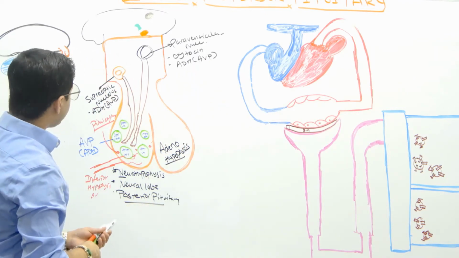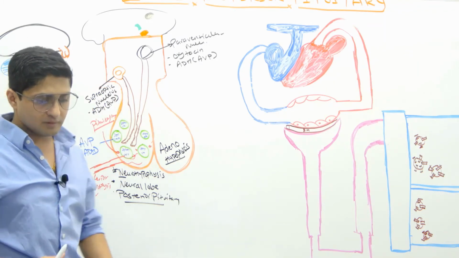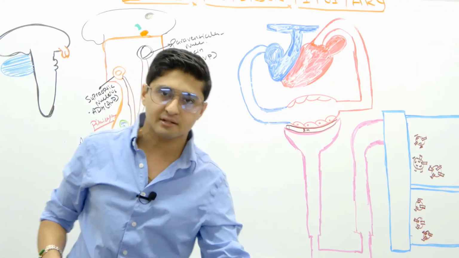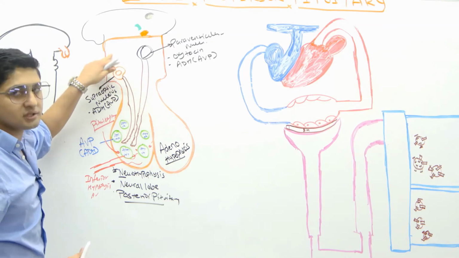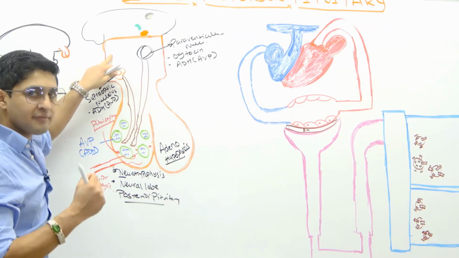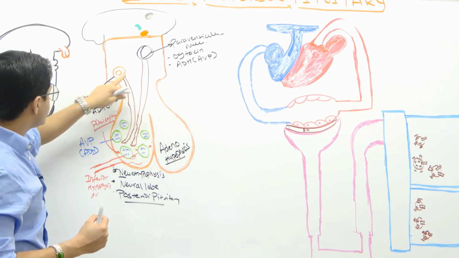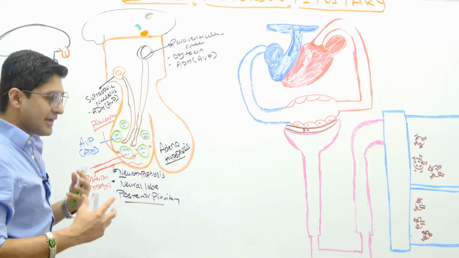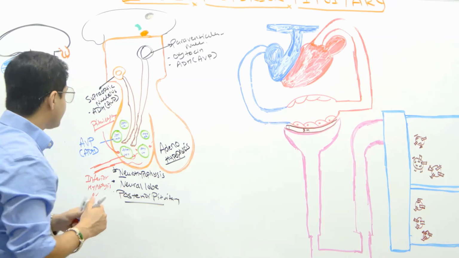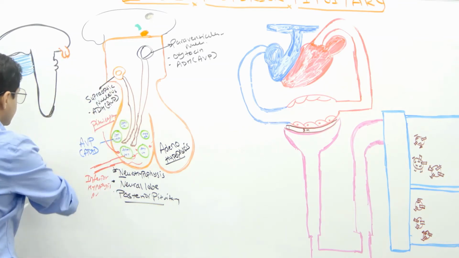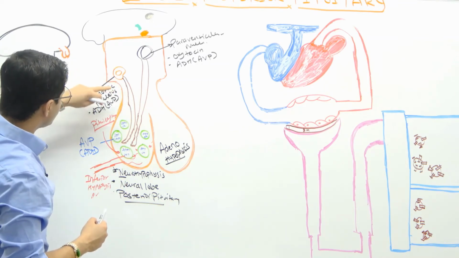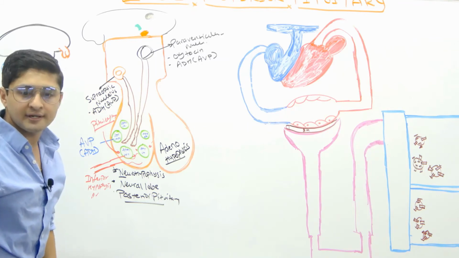Now, the way it works is that, because these are nuclei, right? Or we also call them the cell body, because they have a specific gene that is important for synthesizing these different types of hormones, okay? So this supraoptic nucleus, at chromosome number 20, has a specific gene to synthesize your arginine vasopressin, okay? That's very important.